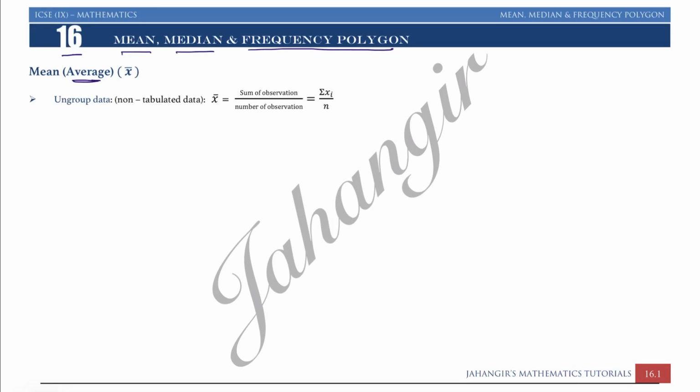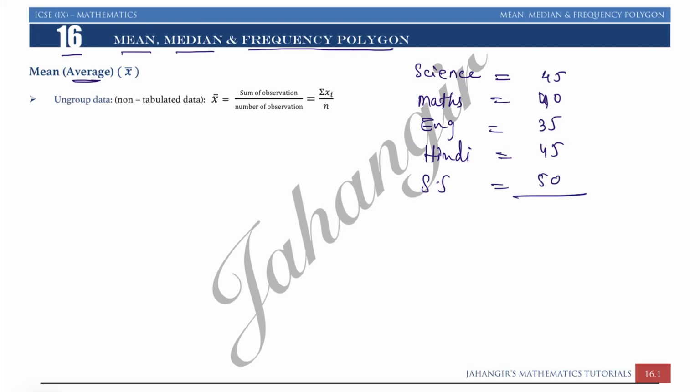Average is what? If you have 5 numbers, let's say if you have marks of 5 subjects, let's say science में out of 50, if you are getting 45, maths में you are getting 40, English में you are getting 35, हिंदी में you are getting 45, social studies में you are getting 50 on 50. So what is the average?